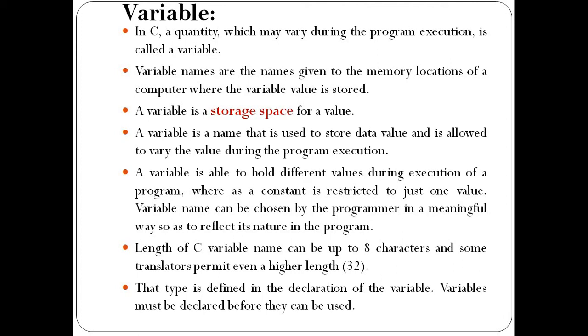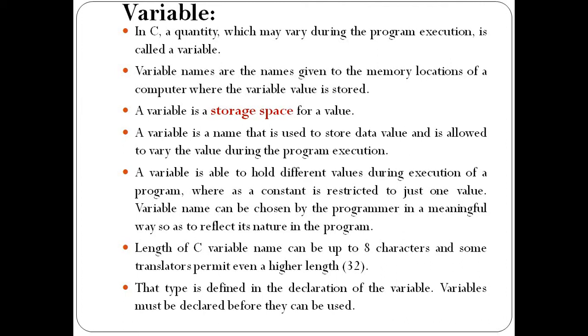So by whom can a variable name be chosen? The variable name can be chosen by the programmer. A programmer means the user who is able to write programming languages. Such a user is called a programmer. You are also a programmer, and I am also a programmer, because after some time you are also able to write C language.